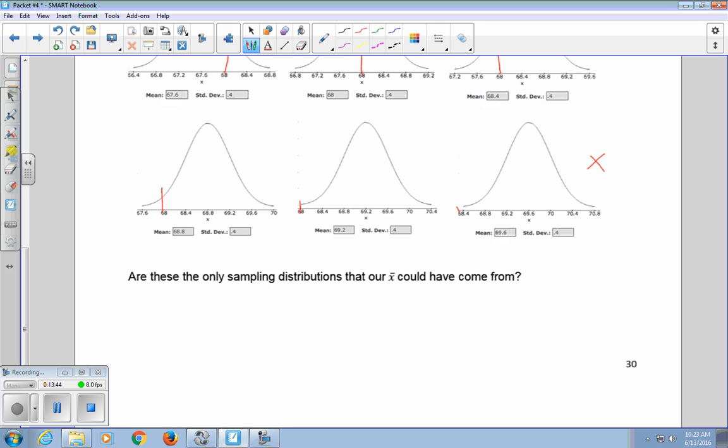So are these the only sampling distributions that our X bar could have come from? And the answer is no. It could have come from any mu between 68.8 and 69.2, which would produce a viable sampling distribution where we'd see an X bar of 68.